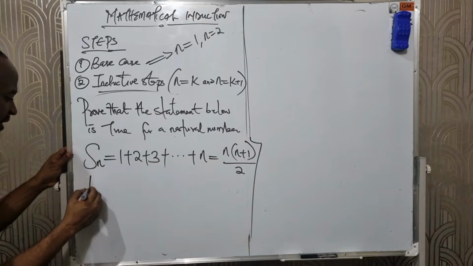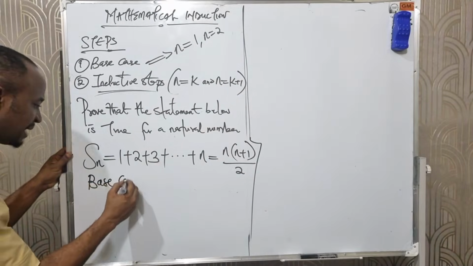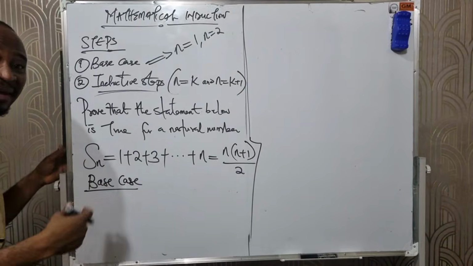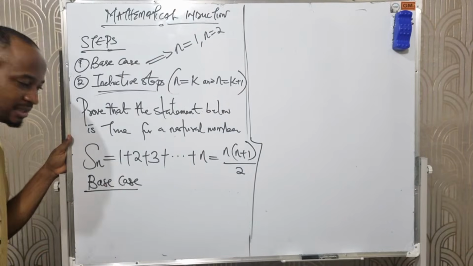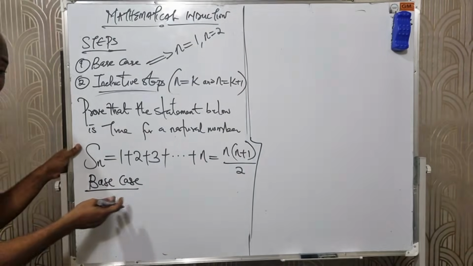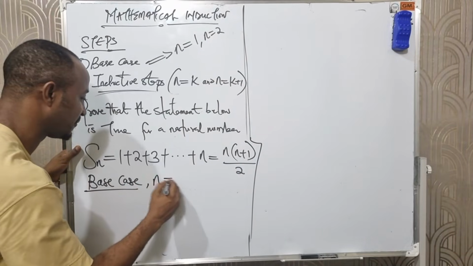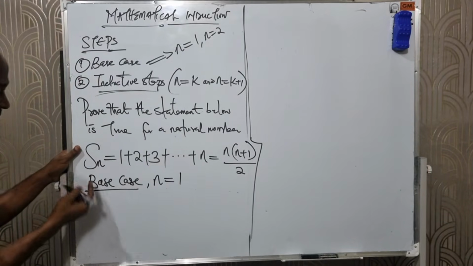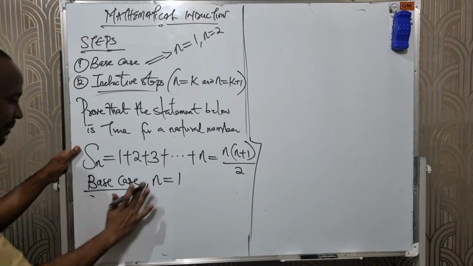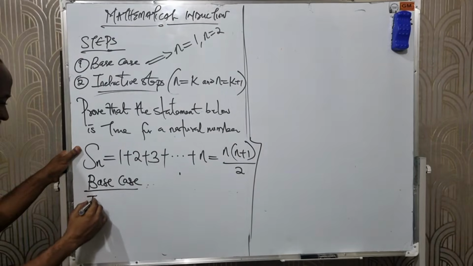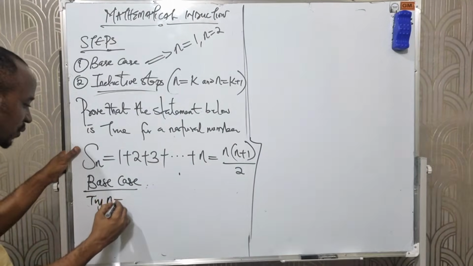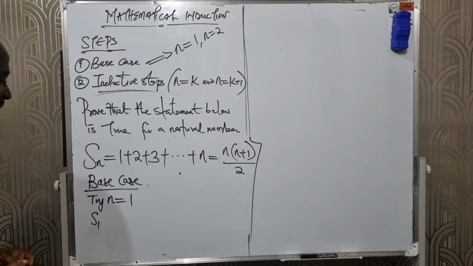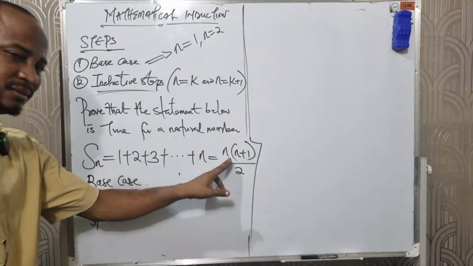Meaning that the first is that I'll bring out the base case. This is also called the basic step, but most textbooks use the word base case. In the base case, we are testing for n equals 1, meaning the position of this here. Let me start by putting it here. We say try n equals 1. Here becomes S1, meaning that anywhere I see n, I'll put 1.